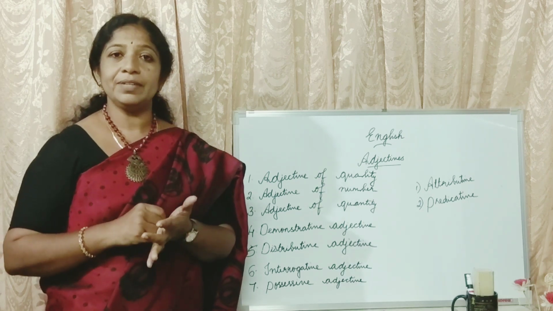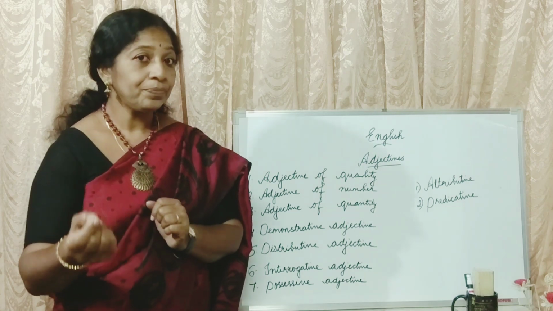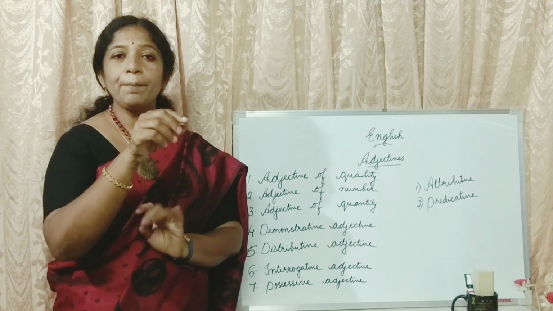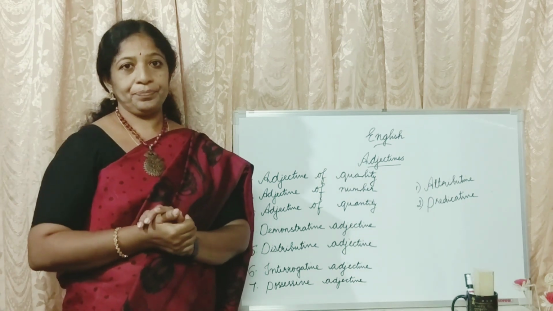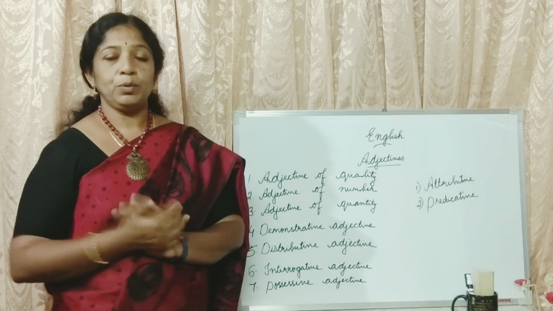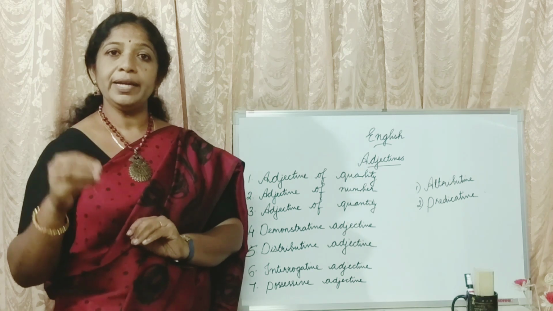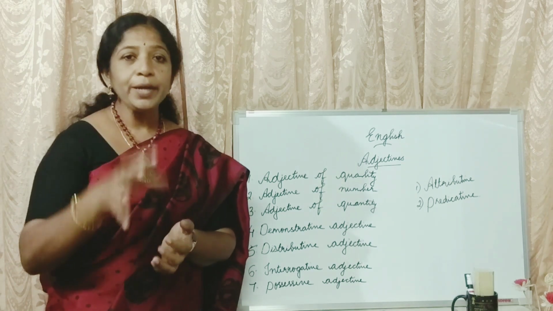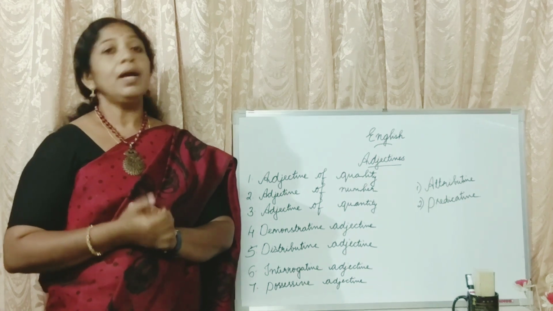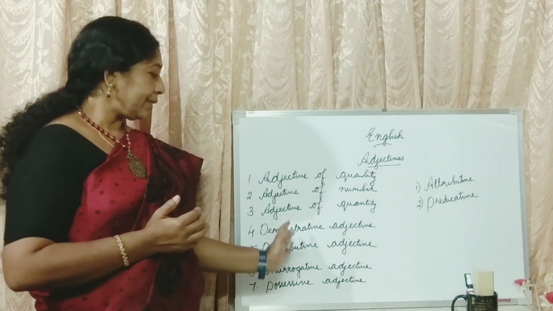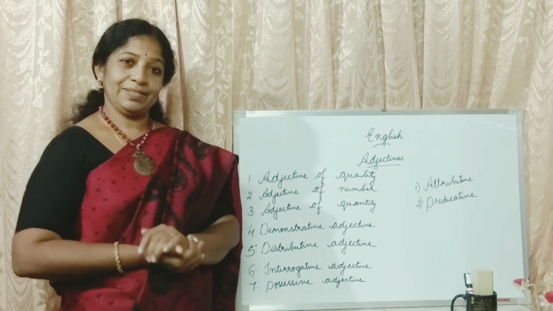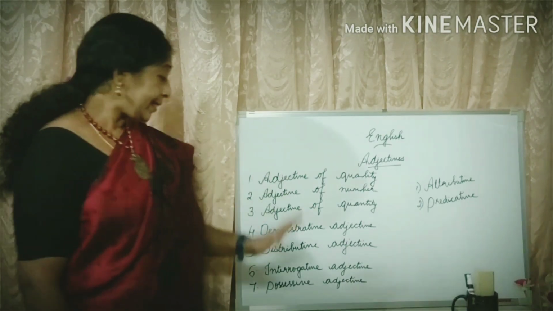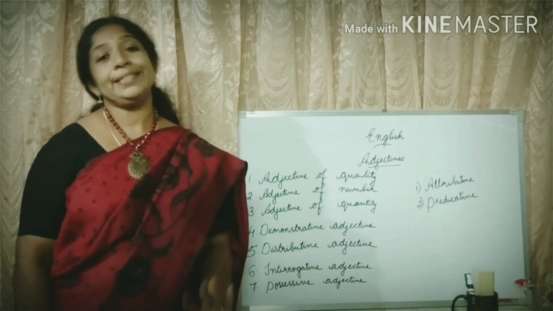So, that is the word used to describe book there. That means we are pointing out something. Those mangoes. Here also we are pointing out those mangoes. So the adjectives which point out something are called demonstrative adjectives.